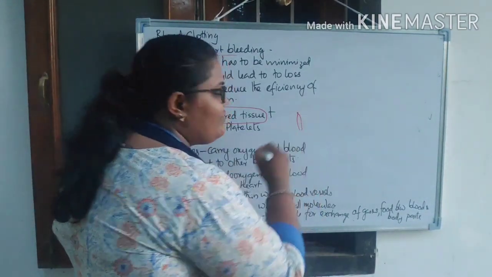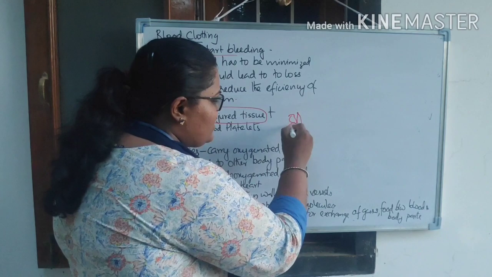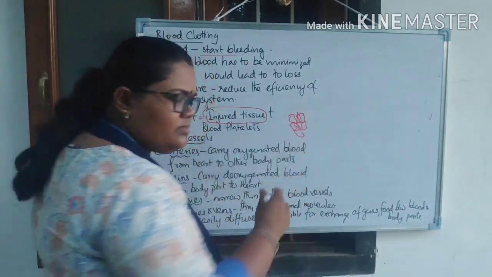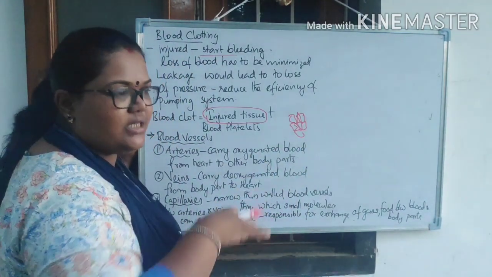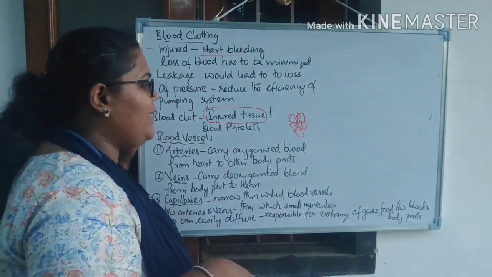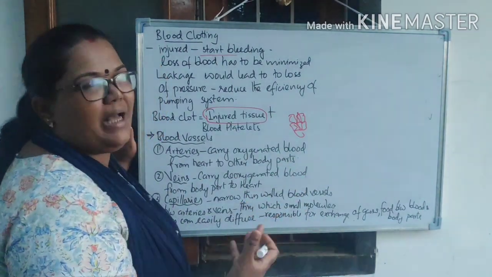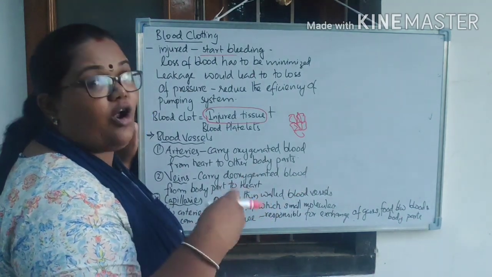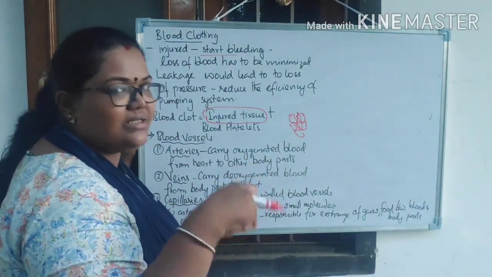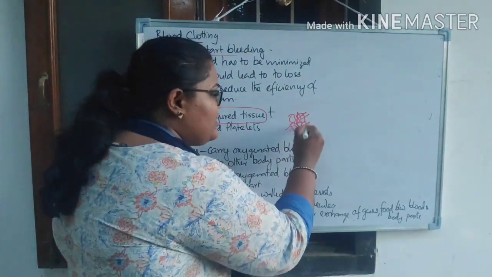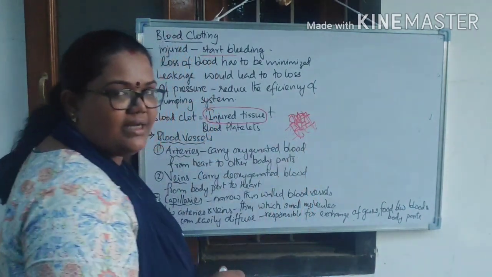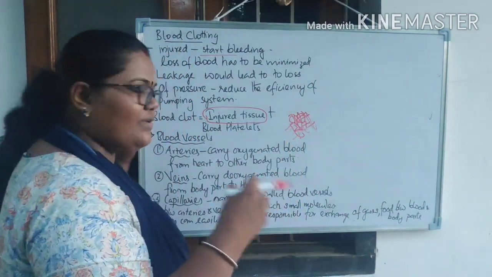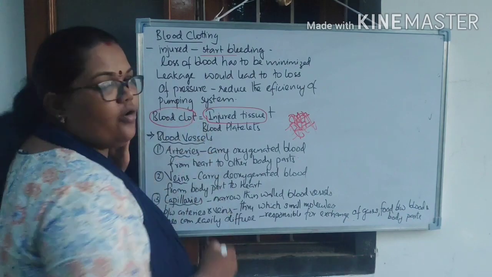I told you that if this is a part of the injured tissue, all the nearby platelets will come and join here, right? So it will form a mesh-like structure, जैसे कि हमारे जाली जैसा structures बनाएगा. And there will be some more thromboplastin or fibrinogen, some fibers, some clotting factors. We already discussed that in blood it's there. All together they will act on this area and it will be sealed, right? So that there will be no leakage. So this substance they are forming there will form a special substance that's called the blood clot, right?